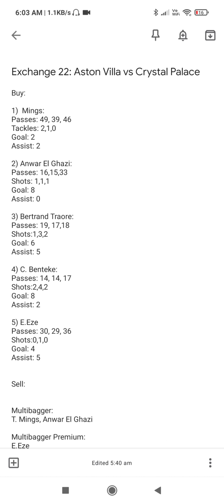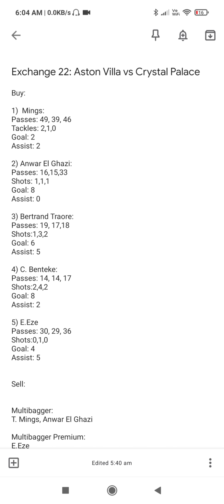So this is a suggestion I made for today's match. The match is between Aston Villa and Crystal Palace. Aston Villa is expected to win this match, but anything can happen. If you buy Mings, it will be very safe, because these are his last 3 passes, and they played against Man United and Everton. Still he got this many passes, and since he's a defender, I covered the tackles because there is a tackle point, and the goals and assists are for the overall season.